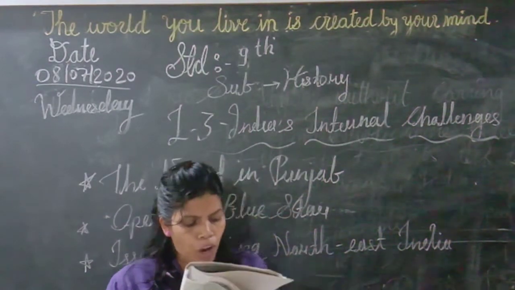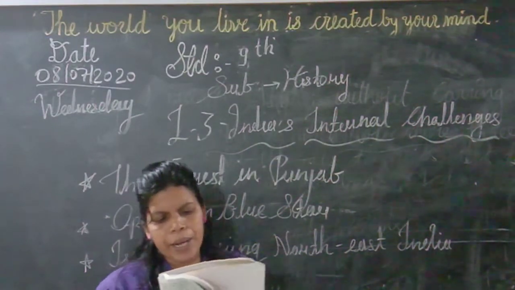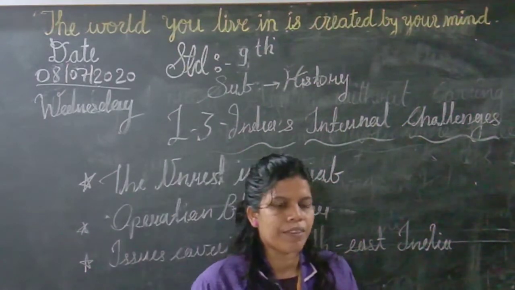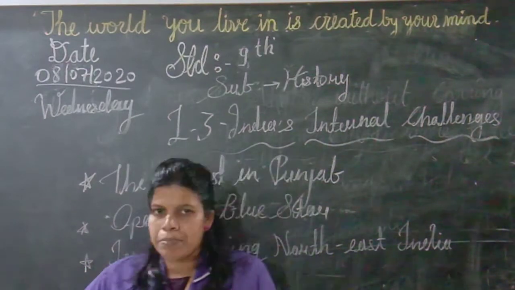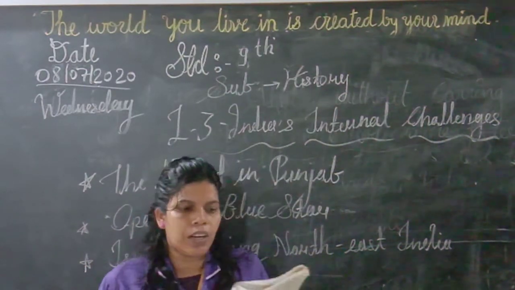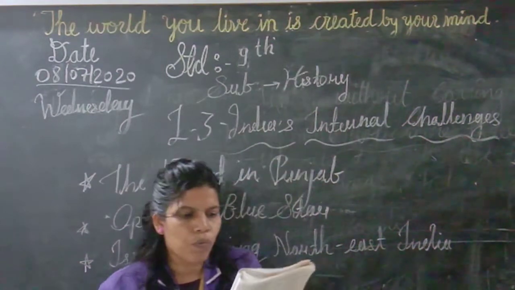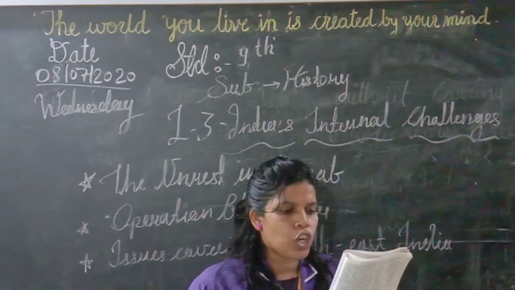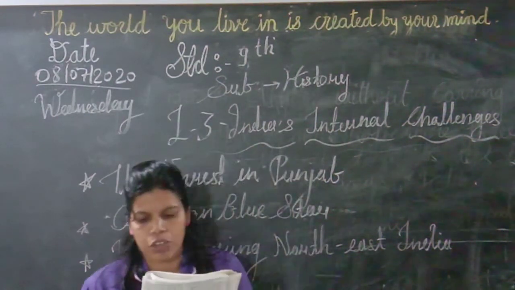Bhindranwale's followers captured the Golden Temple and built barricades of sandbags over there. As soon as they reached the Golden Temple, his followers kept their sandbag barricades in front of it, and it looked like a fort. This greatly disturbed the peace in Punjab, and it was a major challenge to Indian democracy.